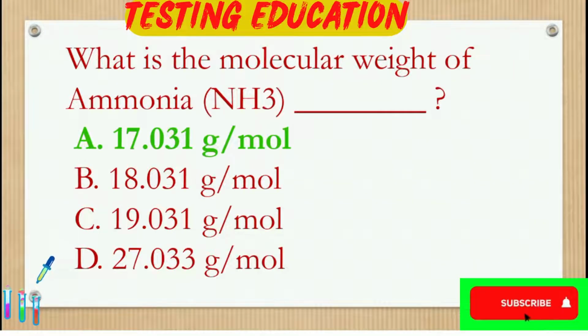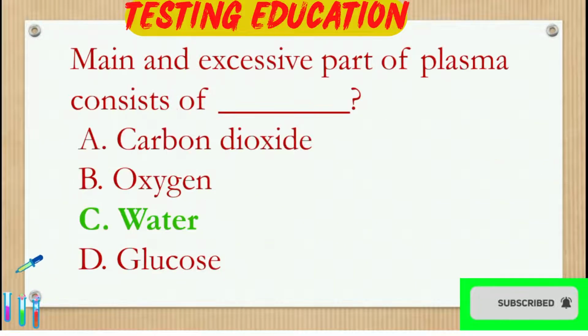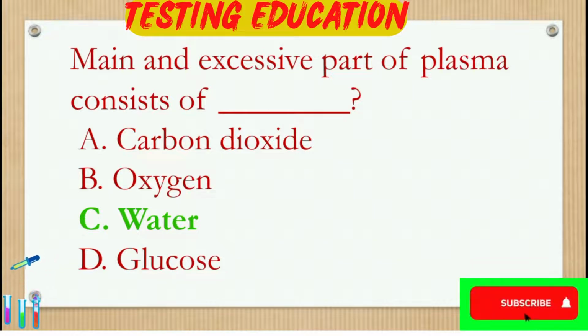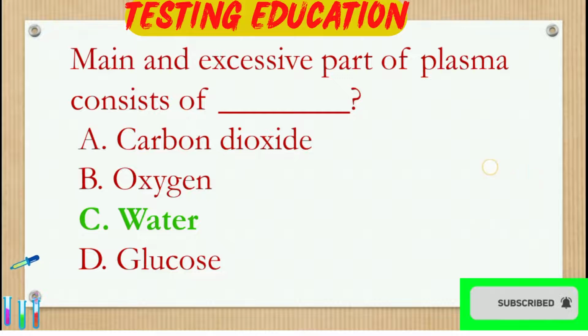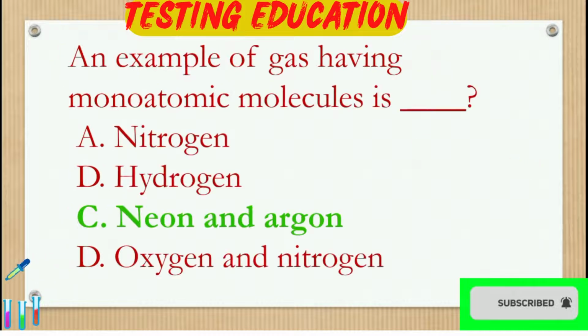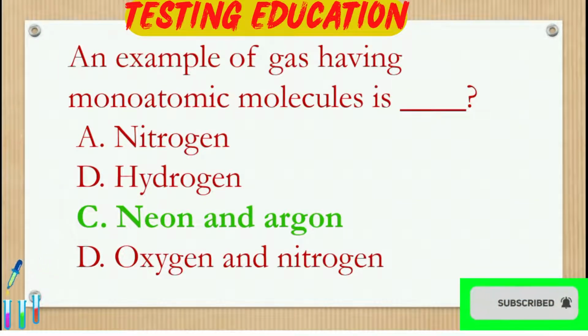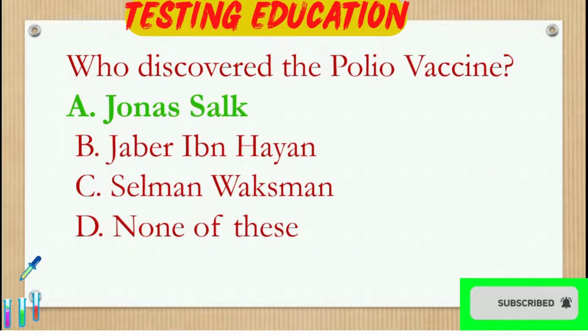What is the molecular weight of ammonia? 17.031 gram. The main and excessive part of plasma consists of water. How many chambers are in the human heart? 4. An example of gas having monoatomic molecules is neon and argon. Who discovered the polio vaccine? Jonas Salk.